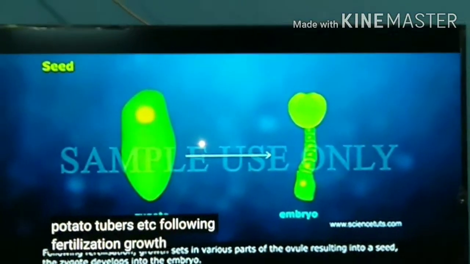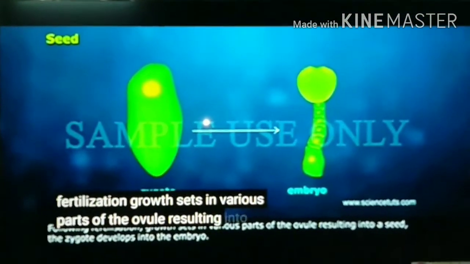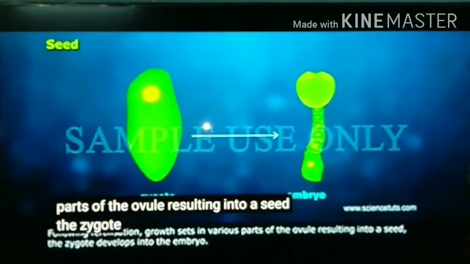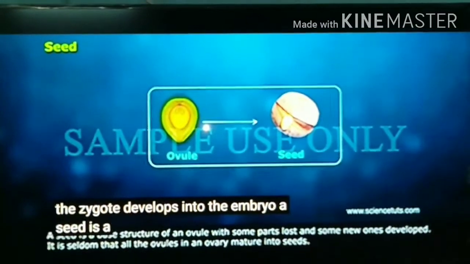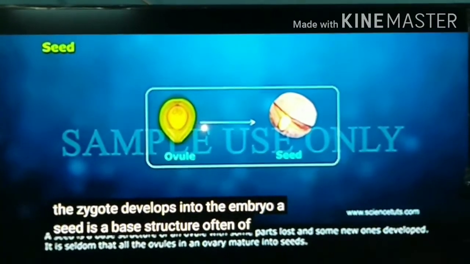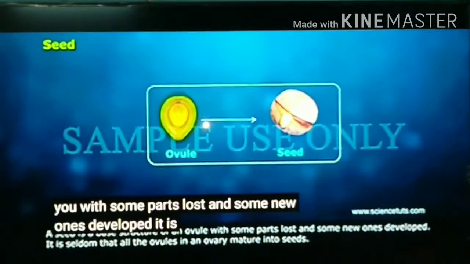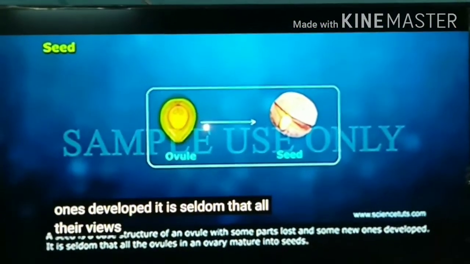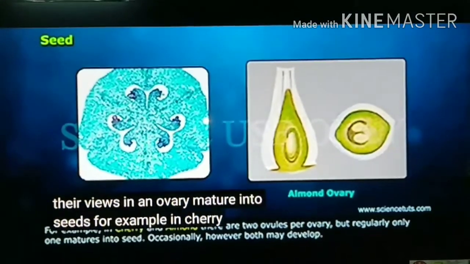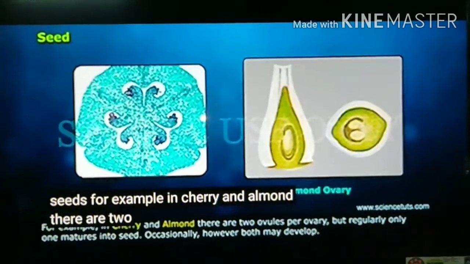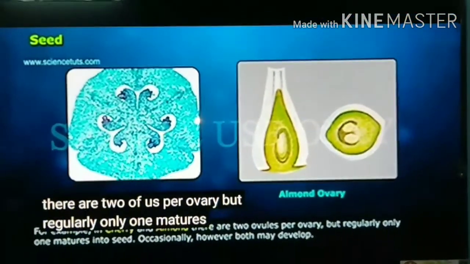Following fertilization, growth sets in various parts of the ovule, resulting in a seed. The zygote develops into the embryo. A seed is a basic structure of an ovule with some parts lost and some new ones developed. It is seldom that all the ovules in an ovary mature into seeds. For example, in cherry and almond, there are 2 ovules per ovary, but regularly only one matures into a seed.